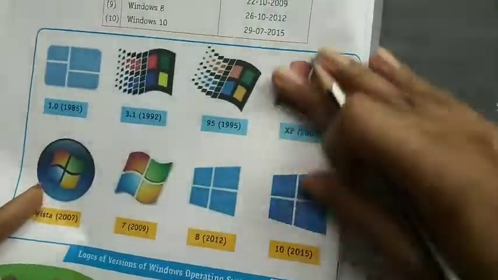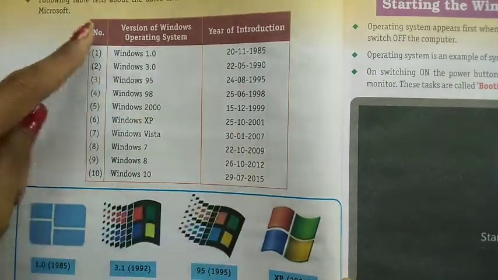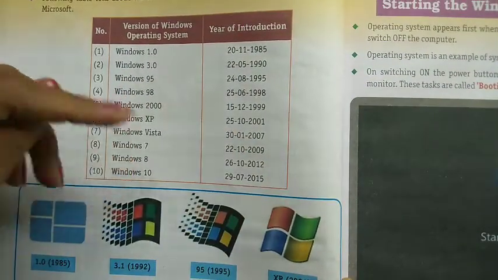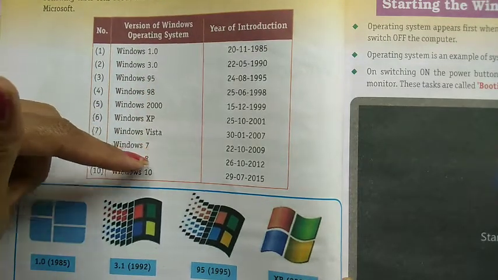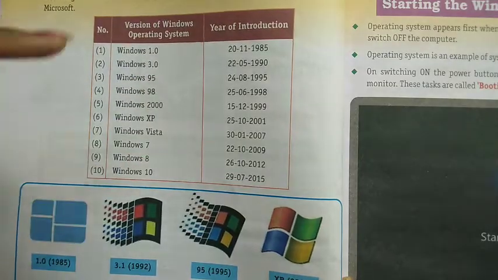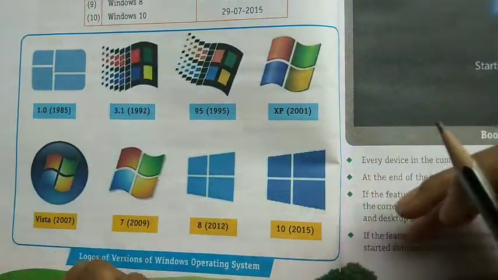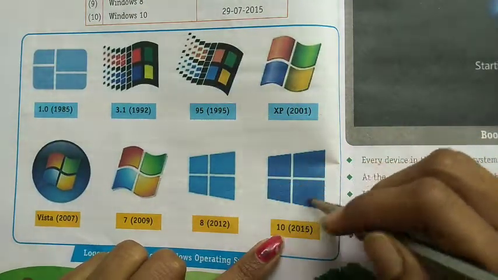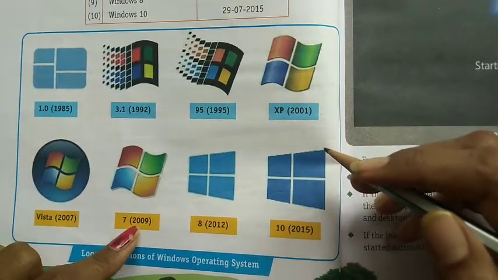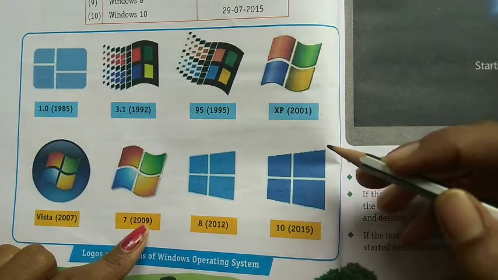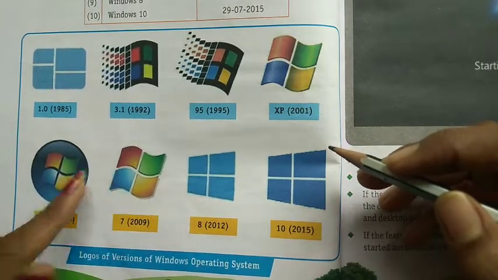Next, these are the dates and years when they were introduced in the market. These are all the versions of the Windows operating system: 1, 3, 95, 98, 2000, XP, Vista, 7, 8 and 10. These are the names of the operating systems, and these are all the symbols of the operating systems. Today, in 2015, this is being used, right? But we are still also using Windows 7, which was launched in 2007.